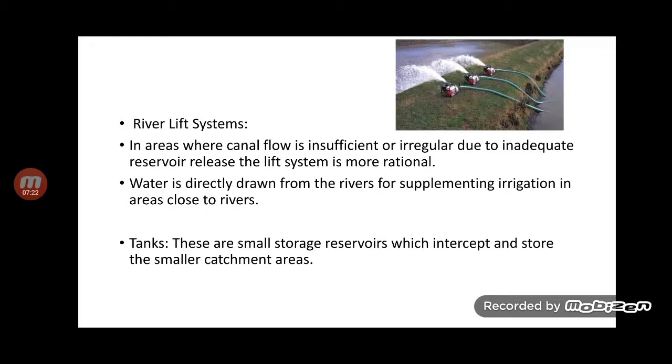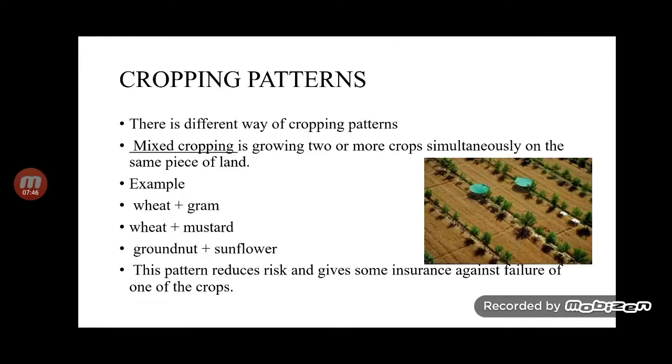Then there is the river lift system. In areas where the canal flow is insufficient or irregular due to inadequate reservoir release, the lift system is more rational. Water is directly drawn from the river for supplementing irrigation in areas close to the river. This method is used where a water problem happens. Tanks: these are small storage reservoirs which intercept and store water from smaller catchment areas, just like we store water in our home.